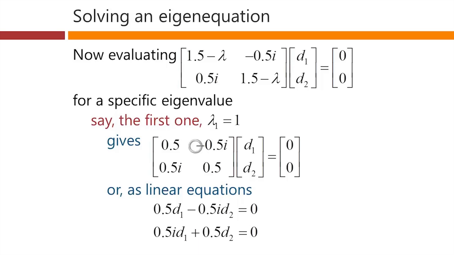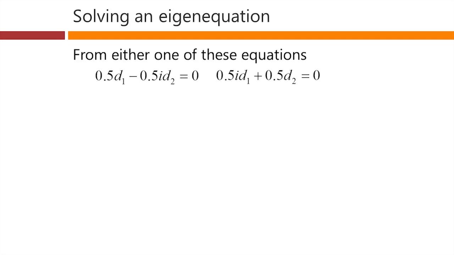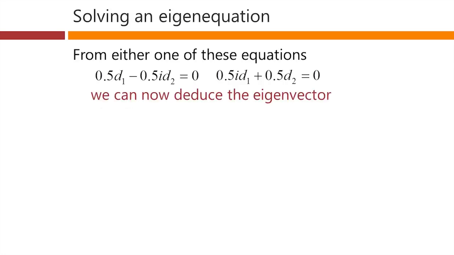This matrix equation is the same thing as these two linear equations here. From either one of these equations, it doesn't matter which one, we can now deduce the eigenvector, because either one simply gives us that d2 is equal to i d1.